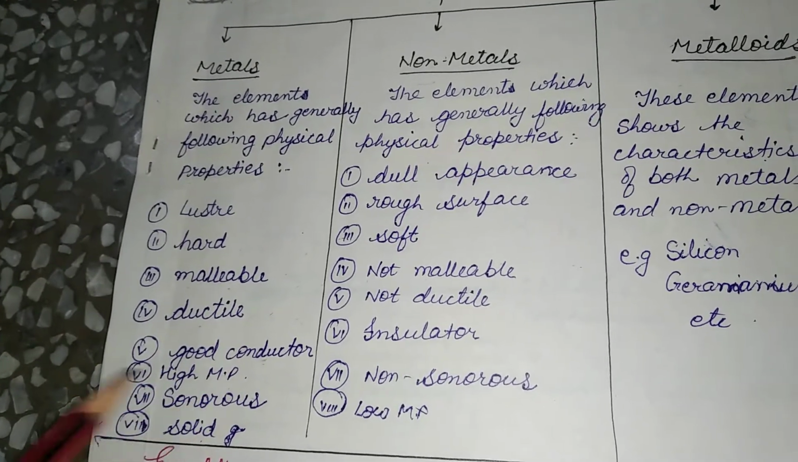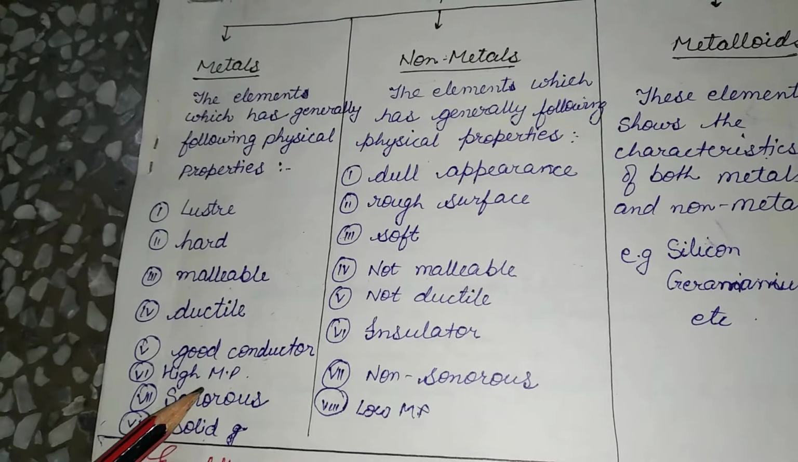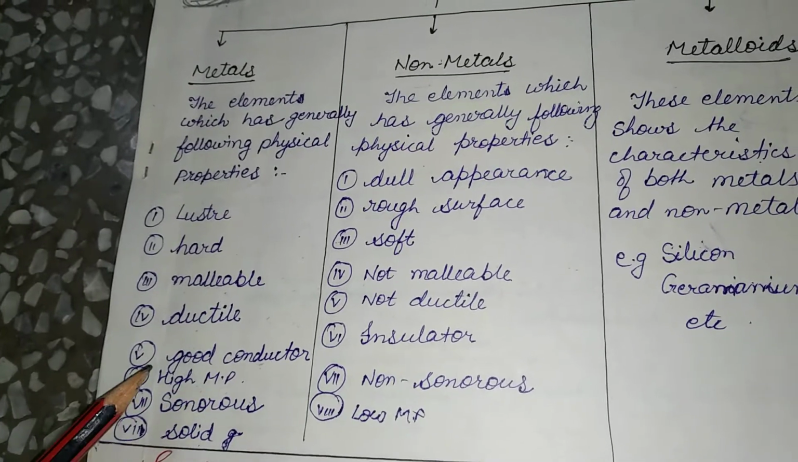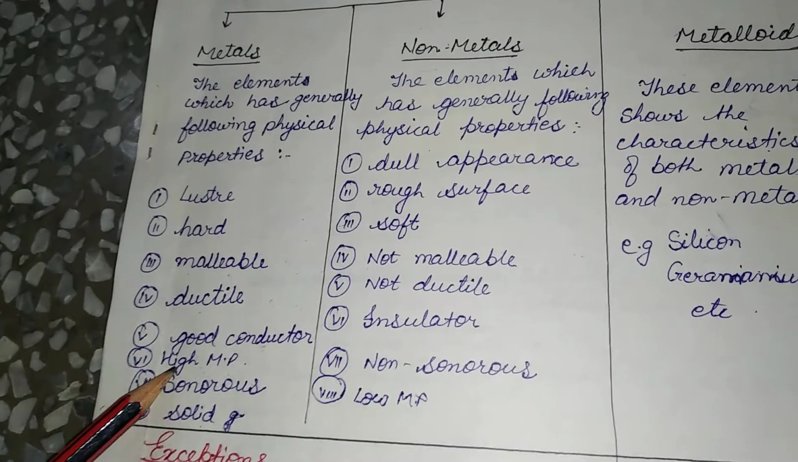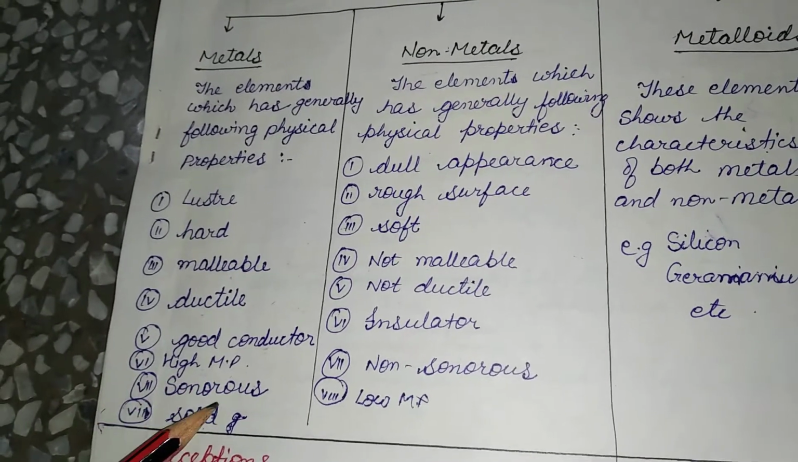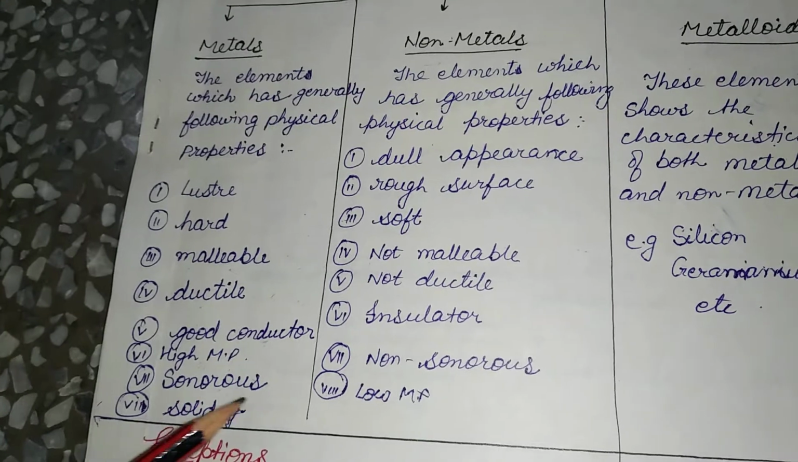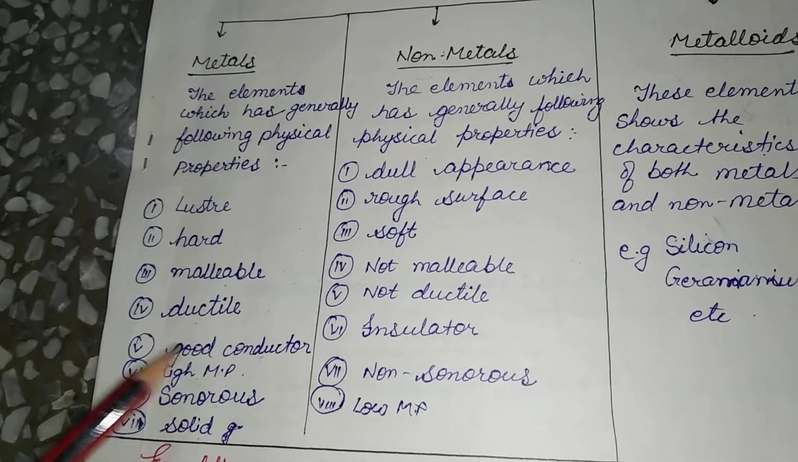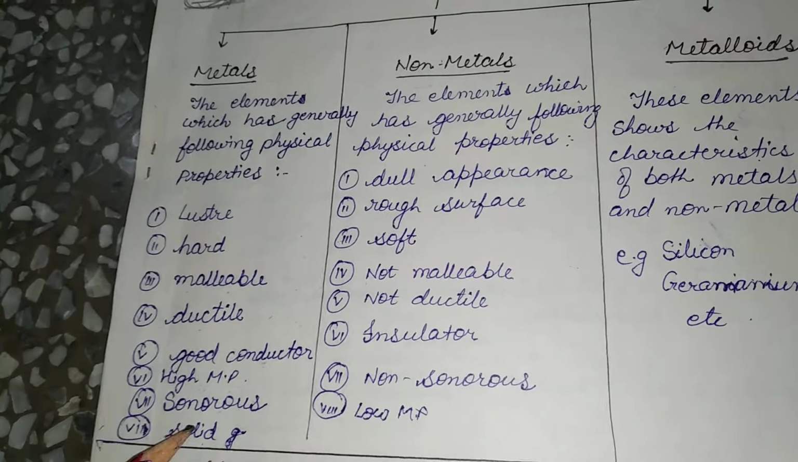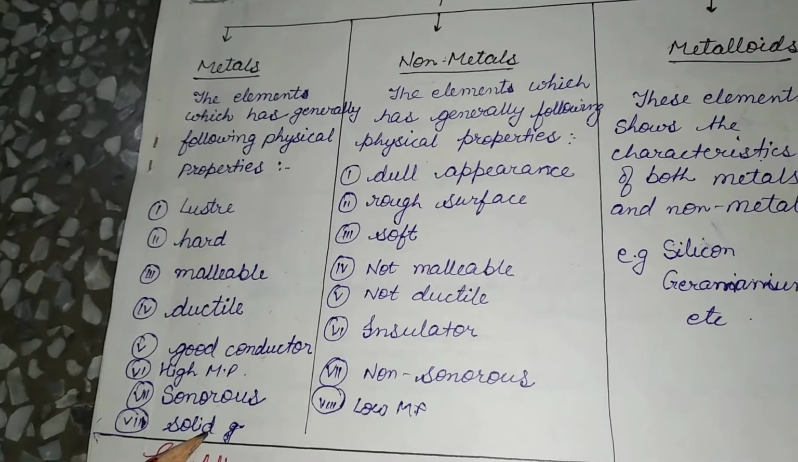They have a high melting point. As you can see, we give cooking utensils high temperature to cook food, but they don't melt. They are sonorous, meaning if we strike them, they give a ringing sound. And they are generally solid.